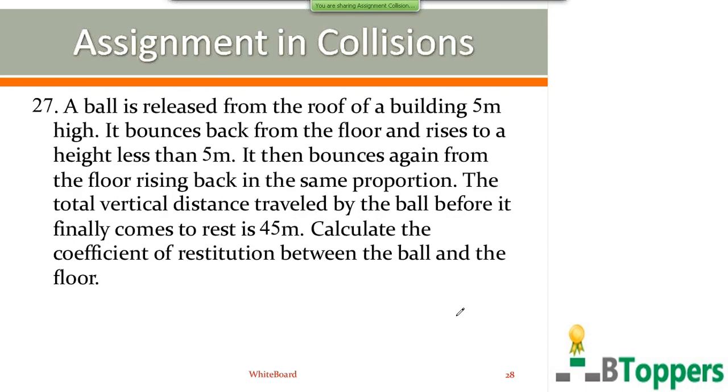This problem also comes under one special case which I have discussed in a separate class in one-dimensional inelastic collisions.